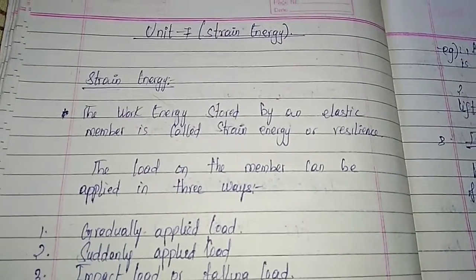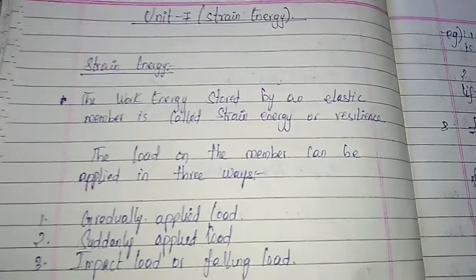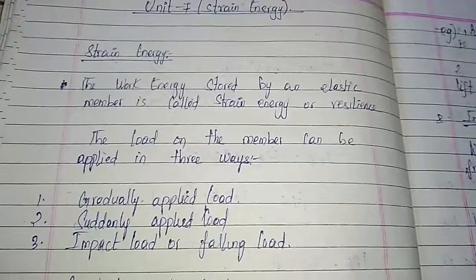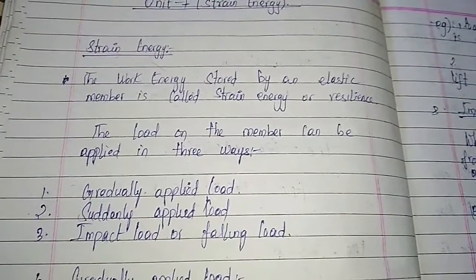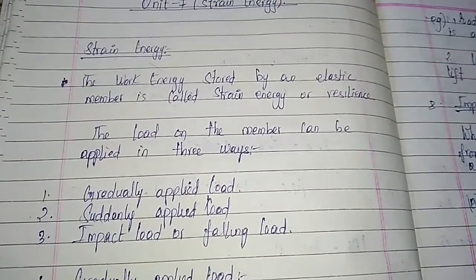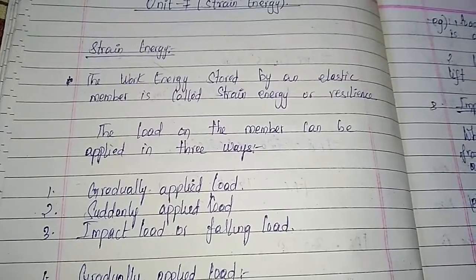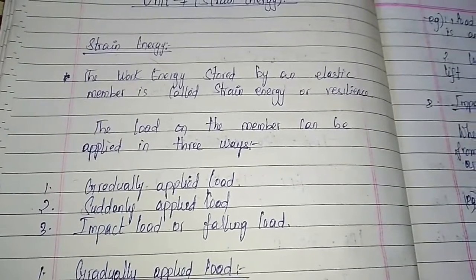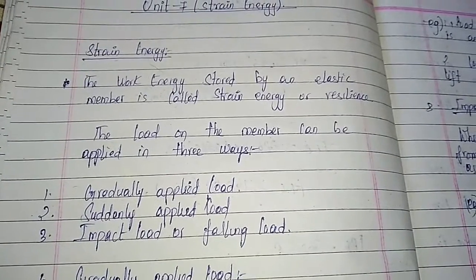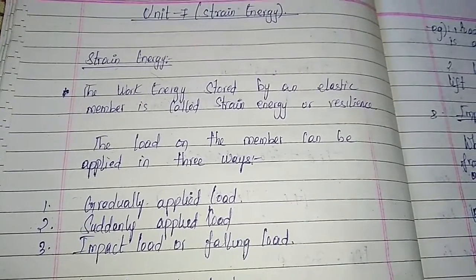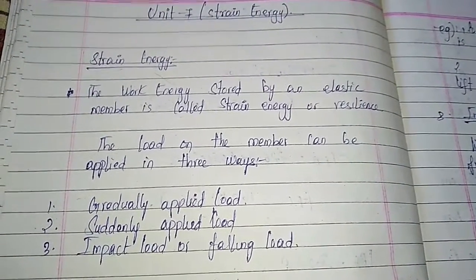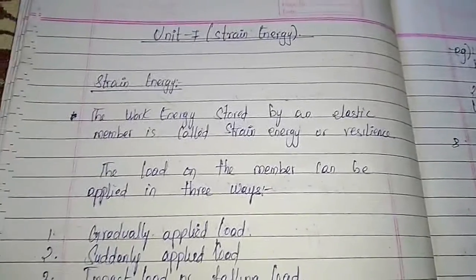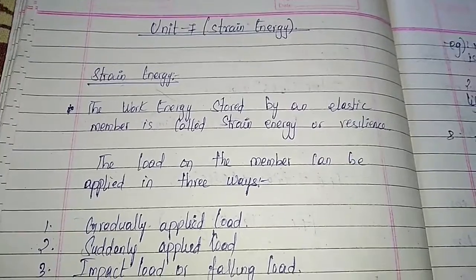So the work energy stored by an elastic member is called strain energy, or resilience. Note that word, resilience. Strain energy is also called resilience.